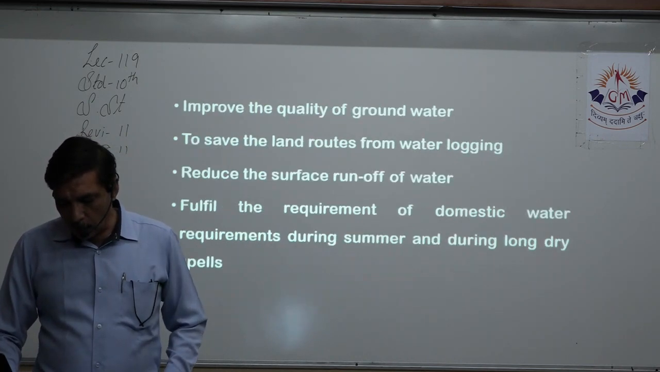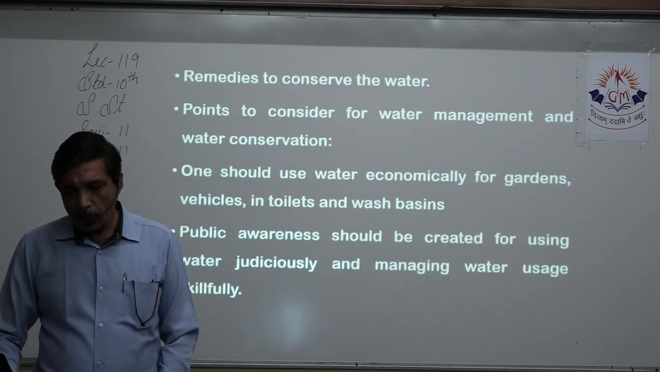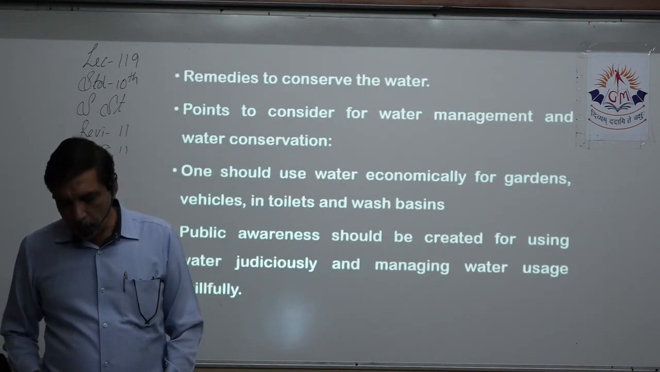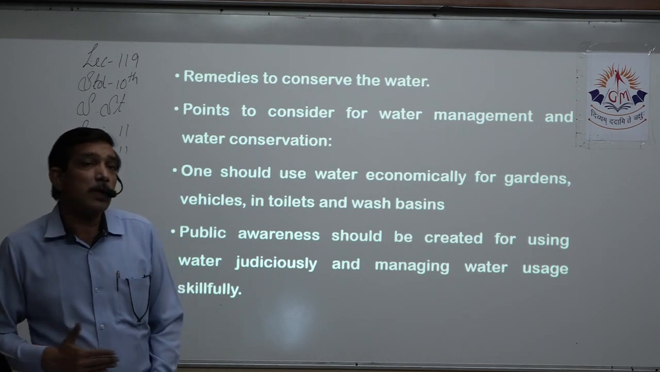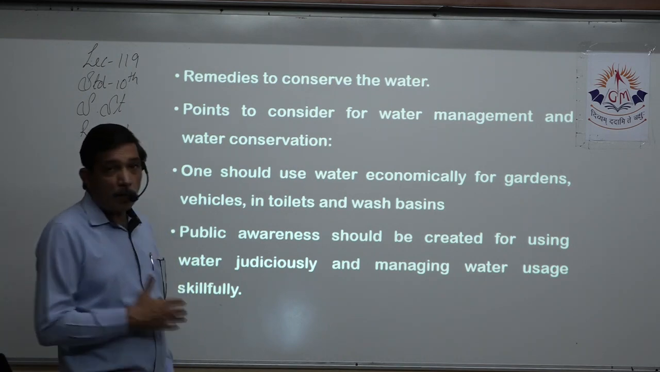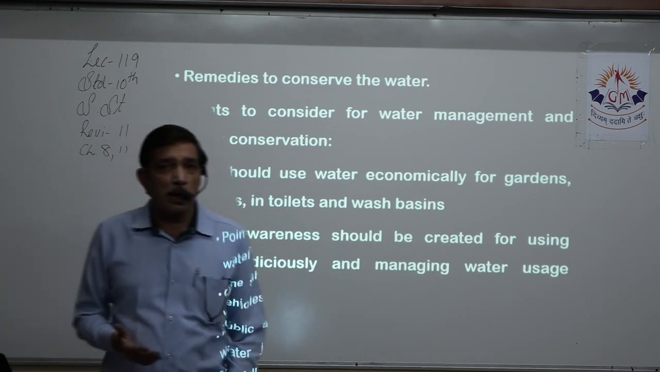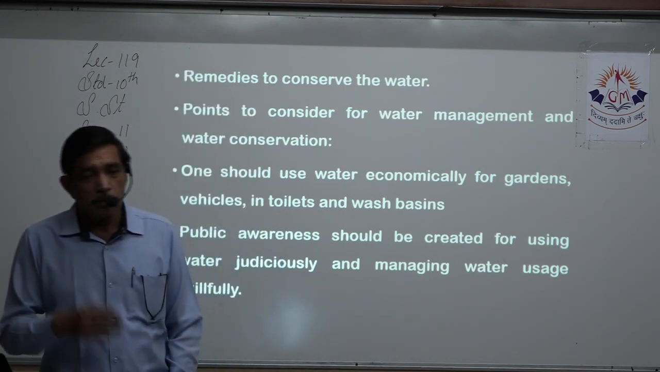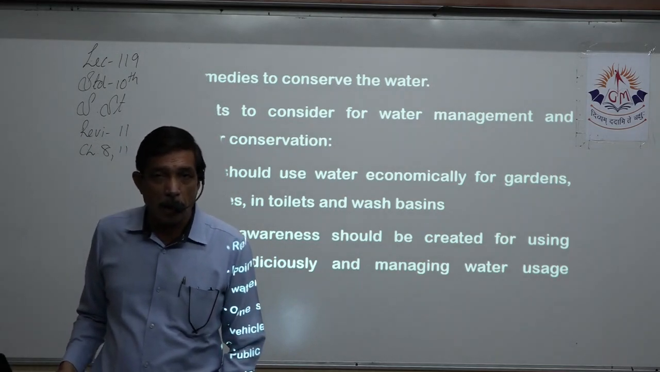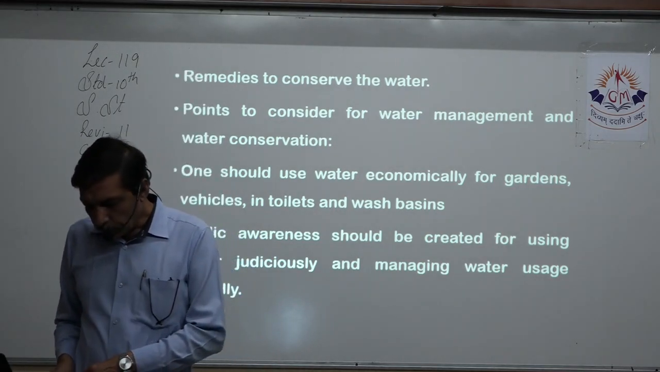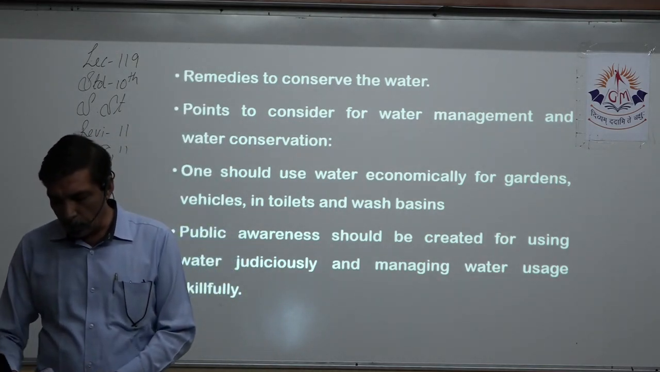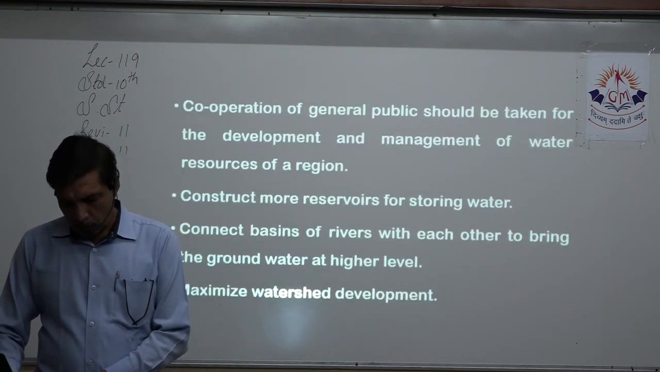Remedies to conserve water. That is a 3-mark question. Lots of points are there. What are the remedies? What are the cures for water management and water conservation? All the suggestions and what we should do, what the government is doing, all that is asked in detail over there. That is a 3-mark question. Please go through it.